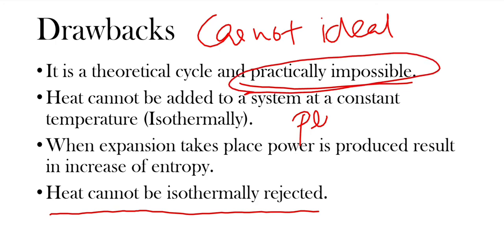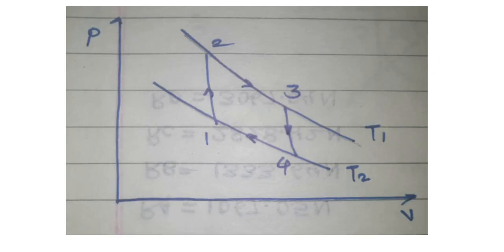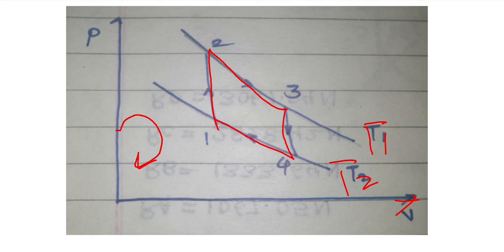Now, this is the volume versus pressure diagram of the Carnot cycle. This is the T1 temperature, T2 temperature. Here again the same 1 to 2, 2 to 3, 3 to 4, 4 to 1, and this graph is also clockwise. For all power producing cycles, the graph is clockwise in nature. Okay, so we will stop here.